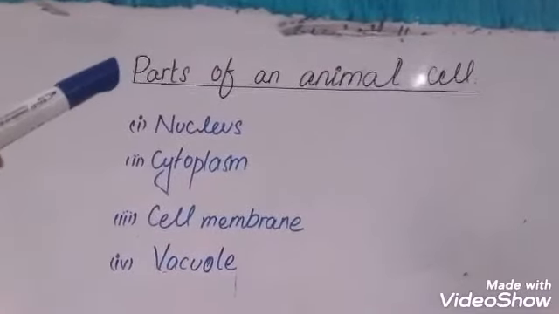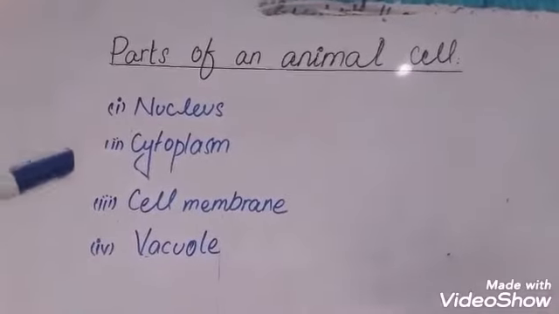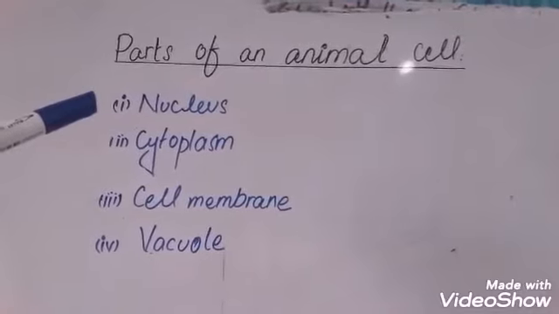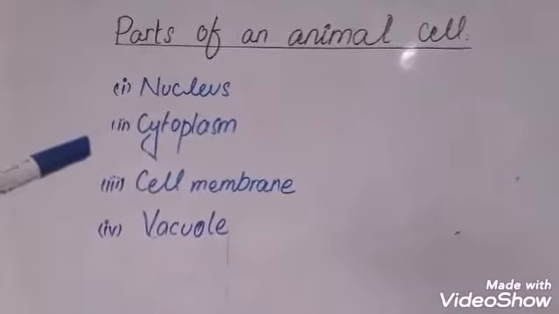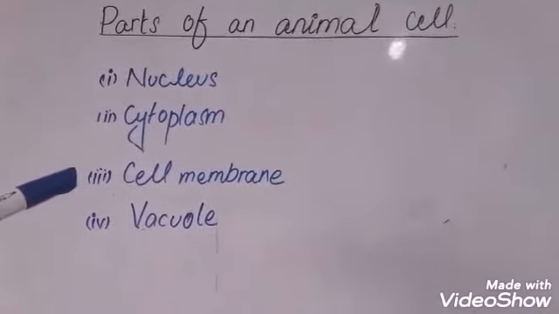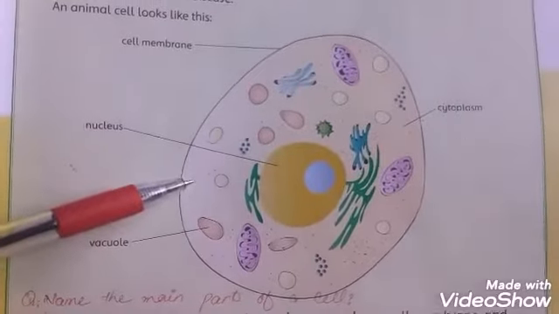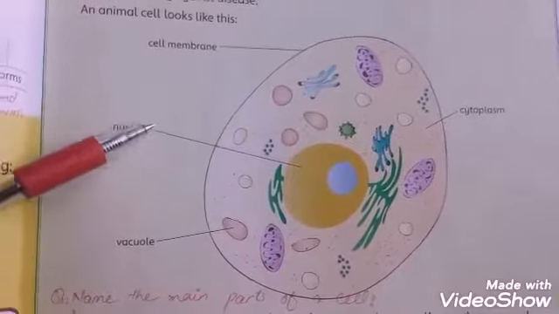The next point is parts of an animal cell. An animal cell has different parts and some are: first, nucleus. What is the word? Nucleus. Second, cytoplasm. Third, cell membrane. Fourth, vacuole. Dear students, this is the diagram of an animal cell. An animal cell looks like this.